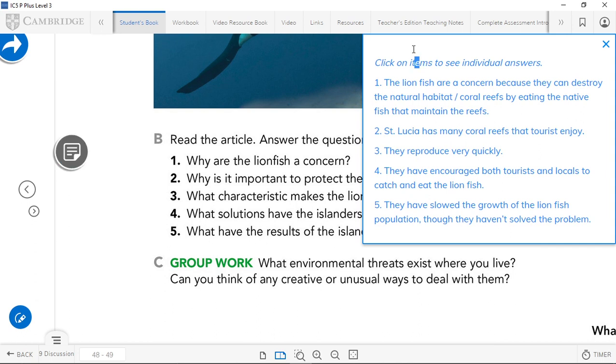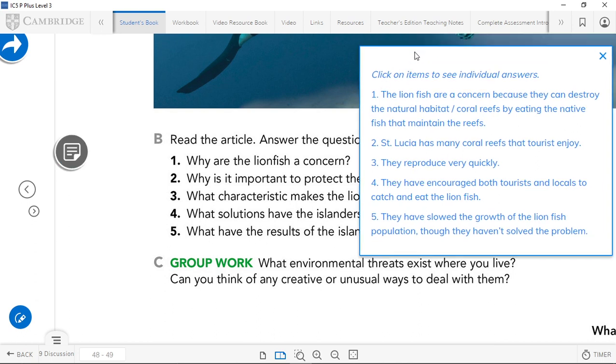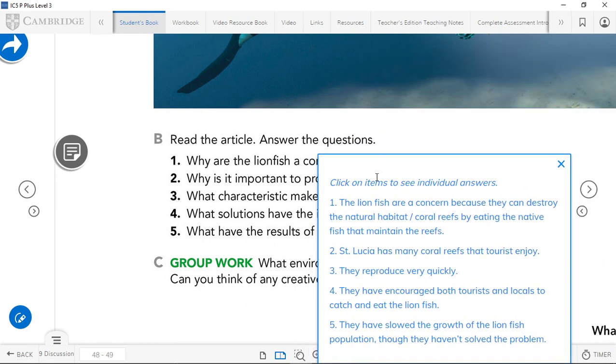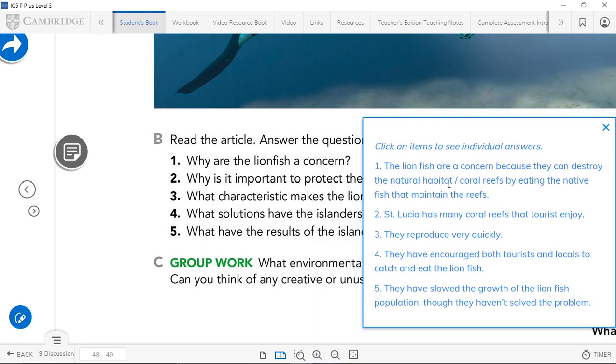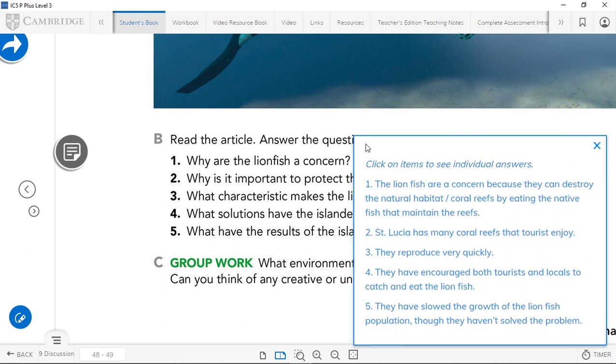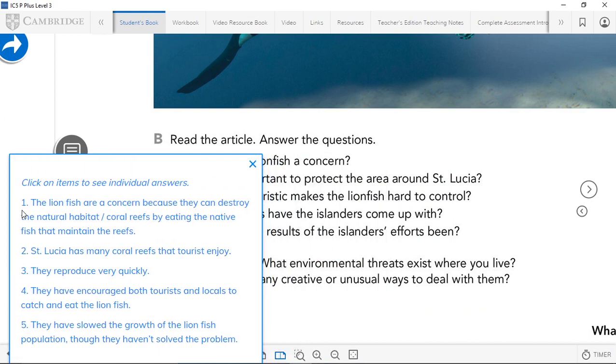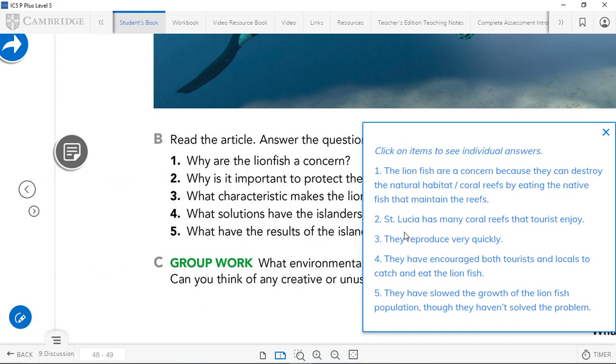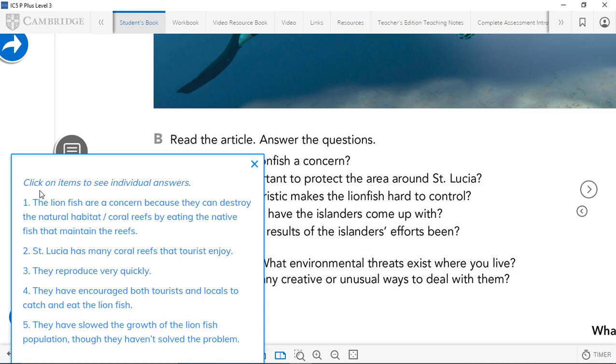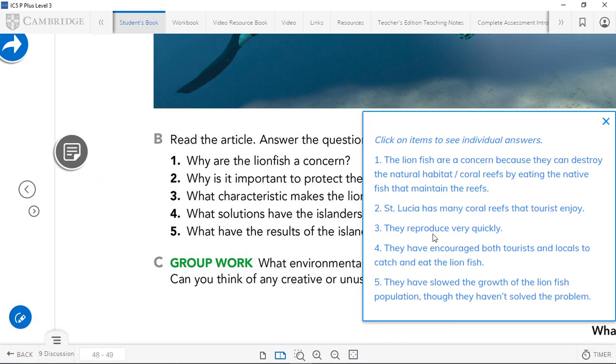Well, for the first one, why are the lionfish a concern? The lionfish are a concern because they can destroy their natural habitat, coral reefs, by eating the native fish that maintain the reefs. Okay. Number two, why is it important to protect the area around St. Lucia? St. Lucia has many coral reefs that tourists enjoy. Number three, what characteristic makes the lionfish hard to control? They reproduce very quickly. That's why.